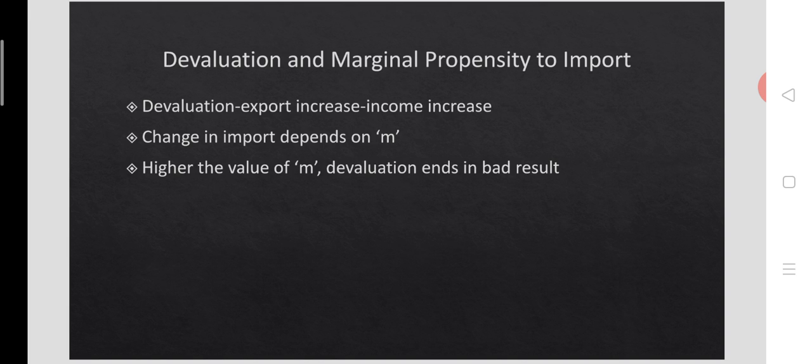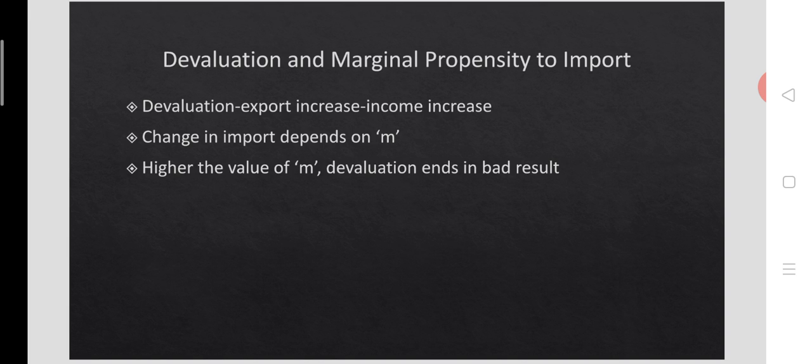That change in income could trigger a change in import, as import is a function of income. But the level at which import rises depends on the marginal propensity to import, M. Whenever M is high, import responds more sensitively to income, and whenever M is low, the change in import is also low.